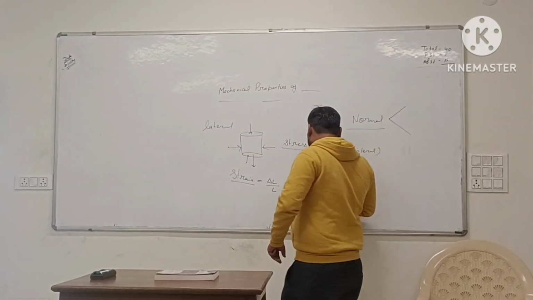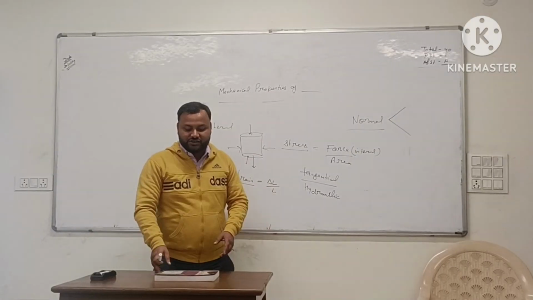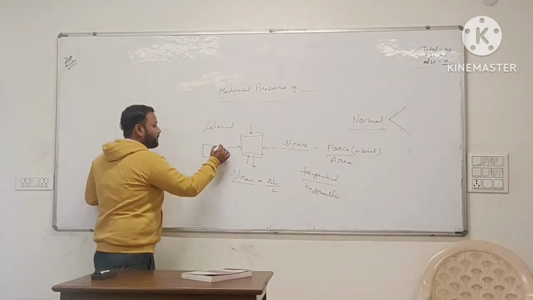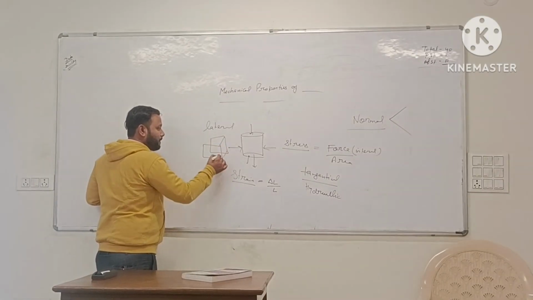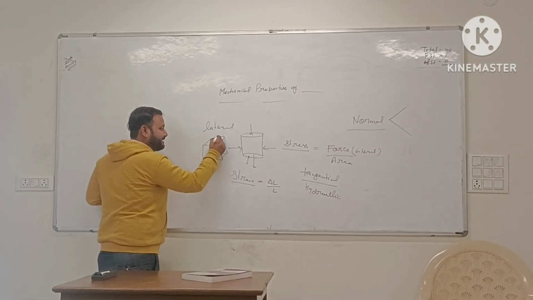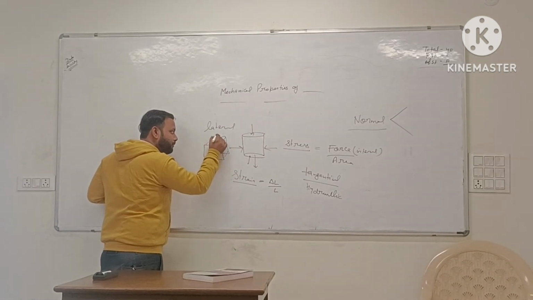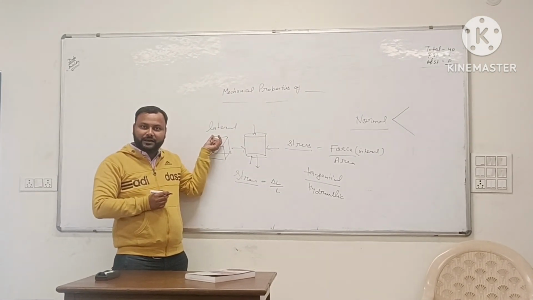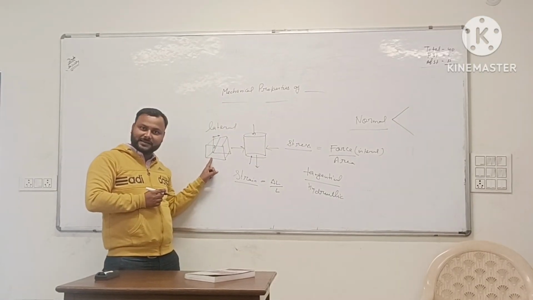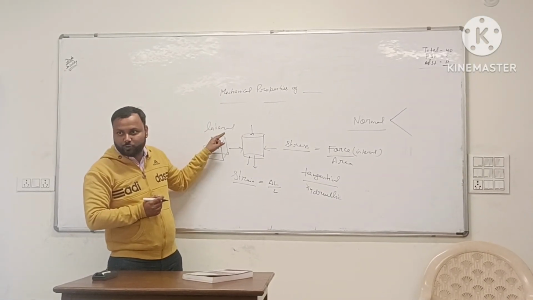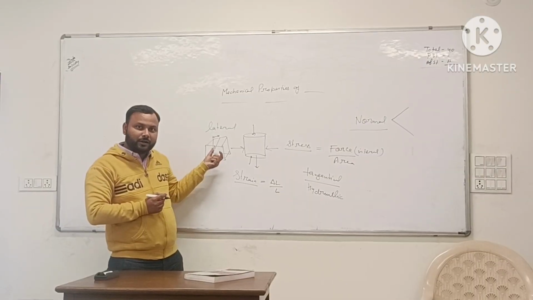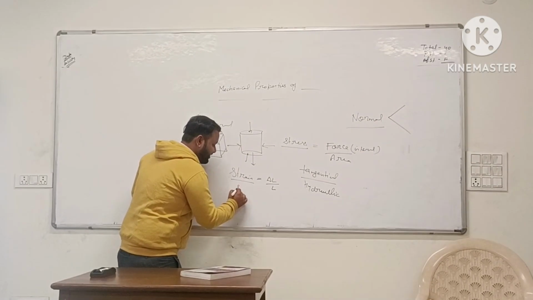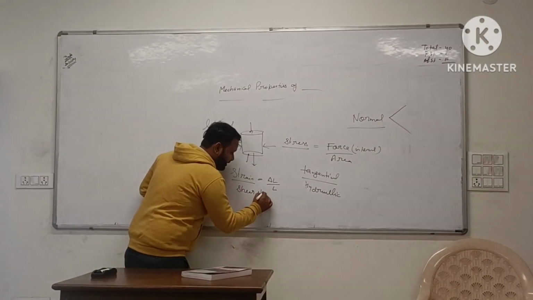There is another type, tangential stress, where you are changing the shape of the body. So there is a third type of strain, when you are changing the angle. There is a relative motion between two points, initial and final point. The shape will change. One end is fixed, another end is moving. Then there is deformity in the body, and that deformity is called strain. What type of strain? Shear strain.